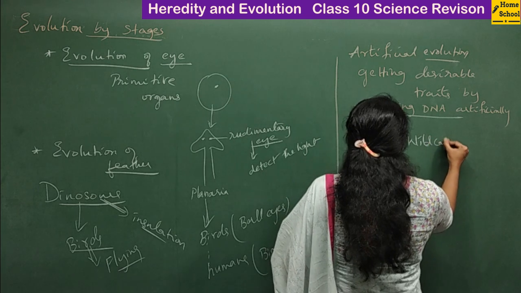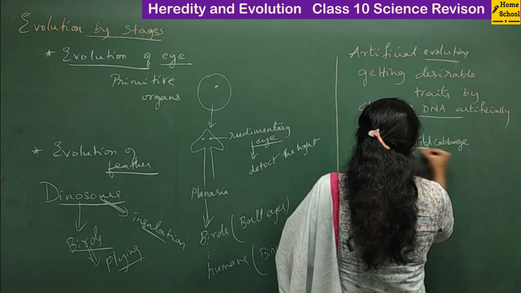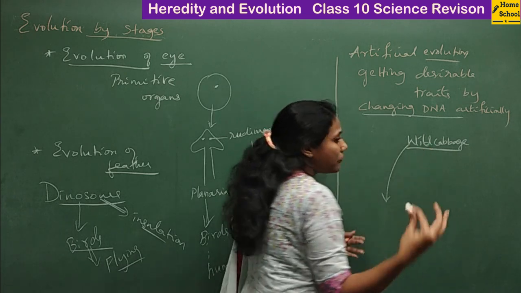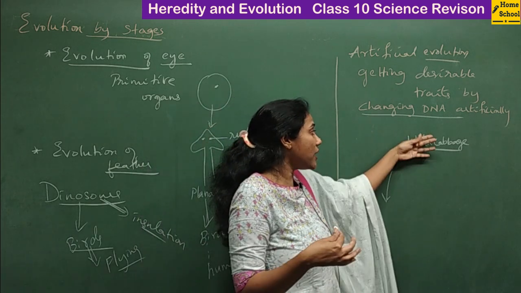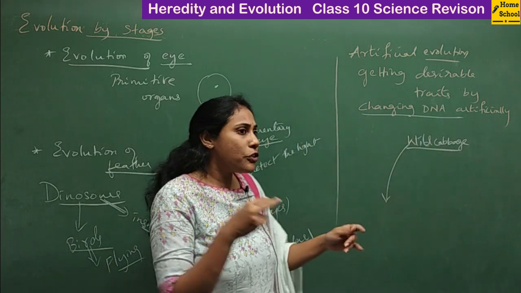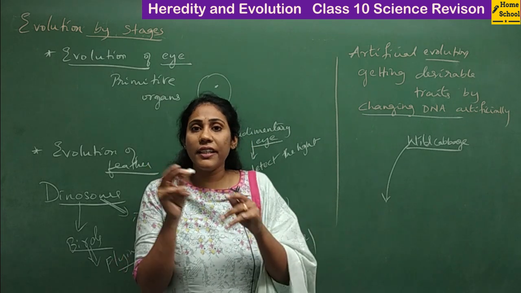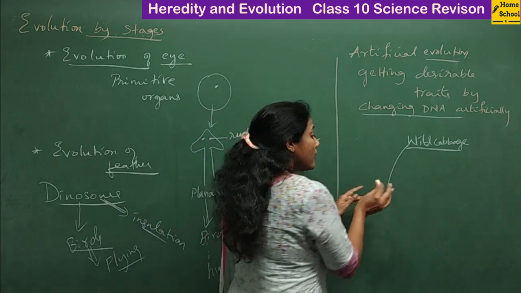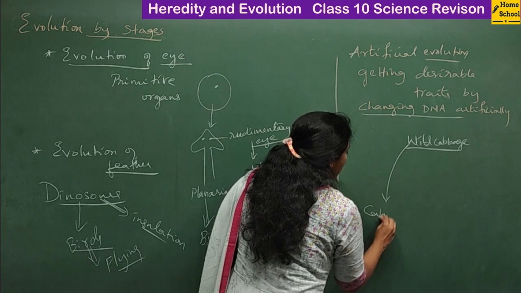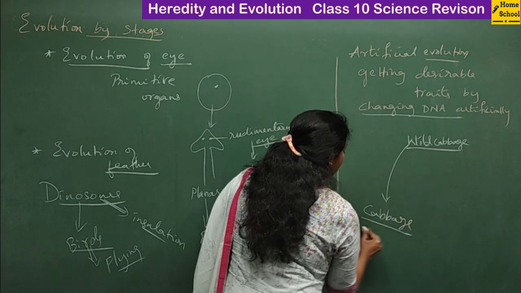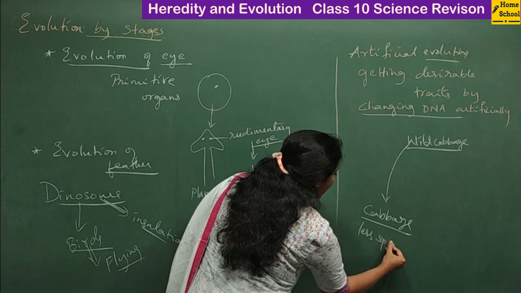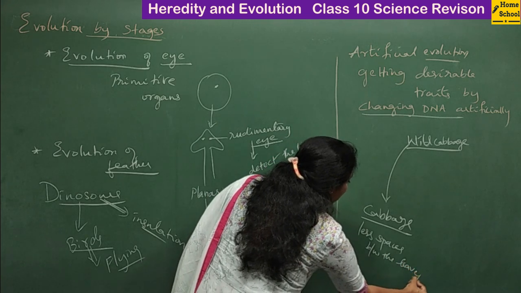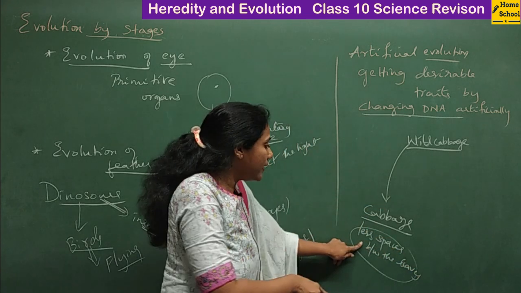So wild cabbage is a natural vegetable that we have, but man wanted to have a very different type of vegetable from this. He wanted to change its gene for betterment. He wanted to change the gene in such a way as to have minimum spaces between the leaves. So he synthesized a vegetable called cabbage. In cabbage, you will observe less space between the leaves. This is the desirable character that man wanted, and he got it.